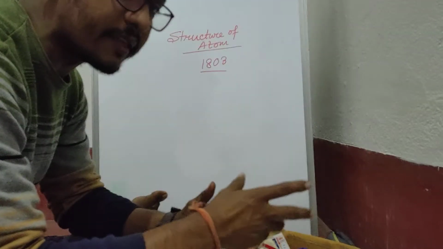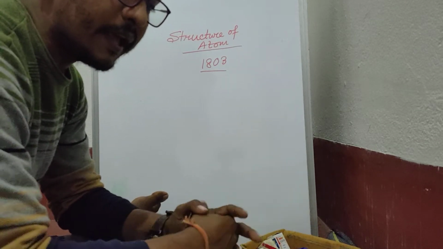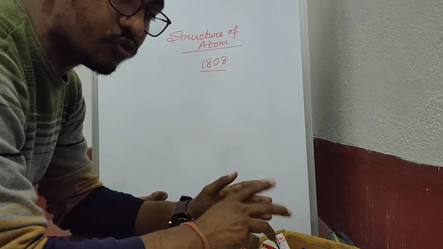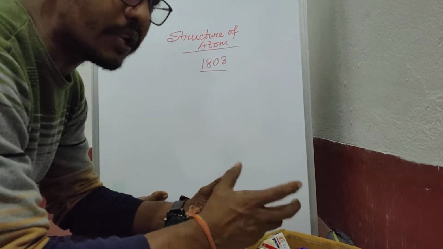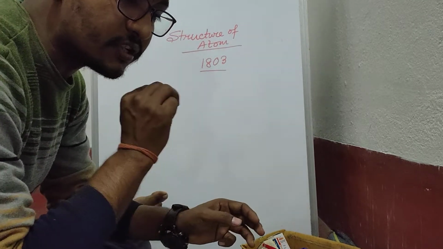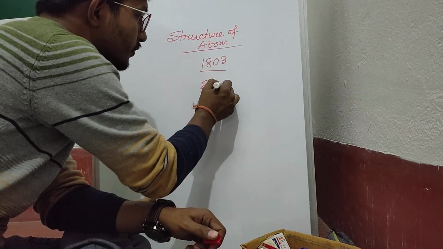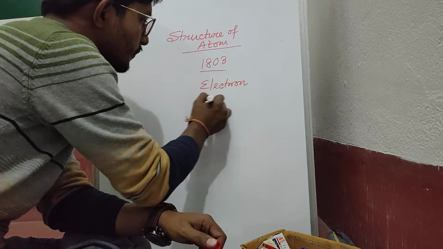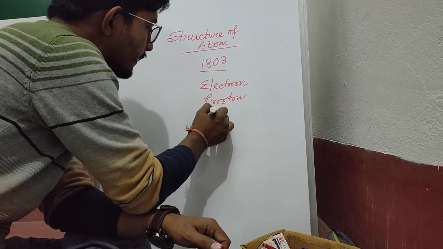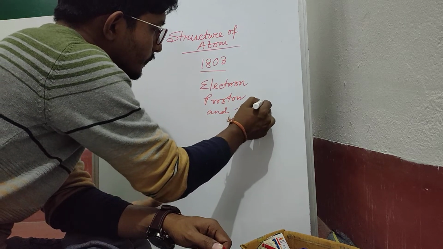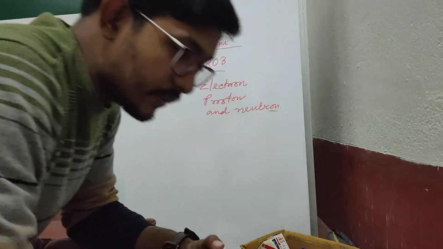Dalton's concept of the indivisibility of the atom was disproved by experimental evidence obtained towards the end of the 19th century, and it was found that an atom consists of three particles. Those particles are known as electron, proton and neutron. These three particles are present in an atom.